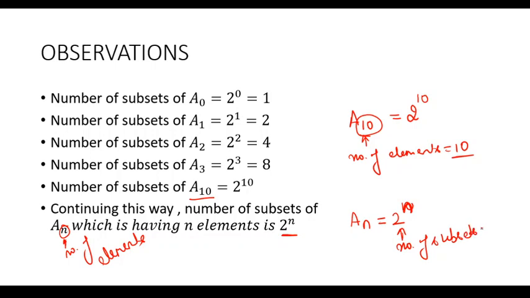So this was the activity, which was of class 11. Hope you guys understand.